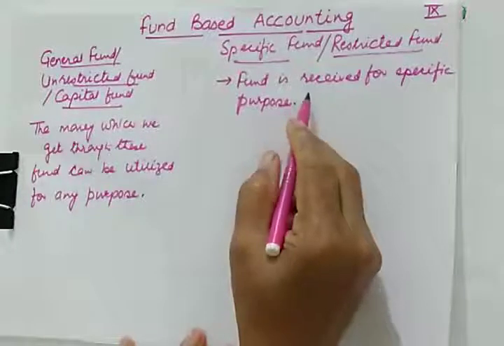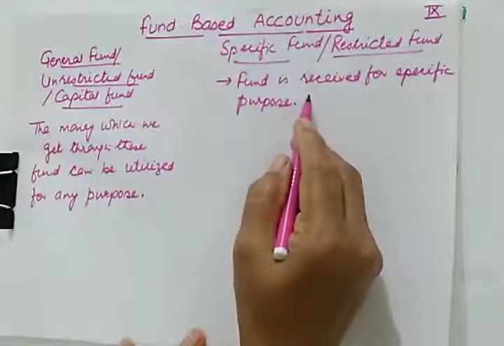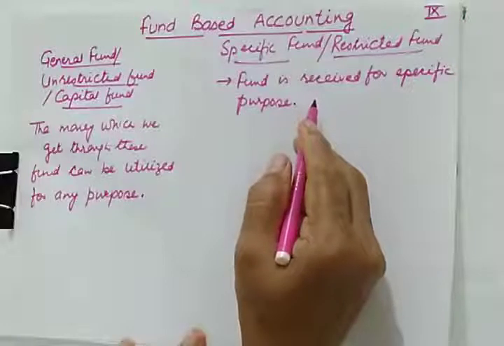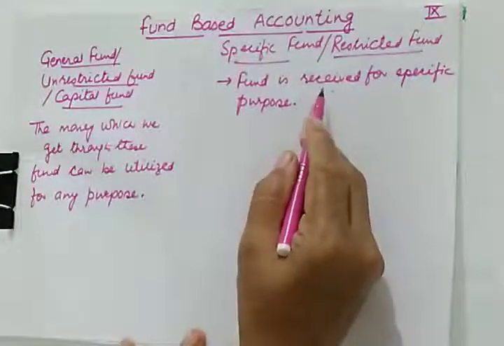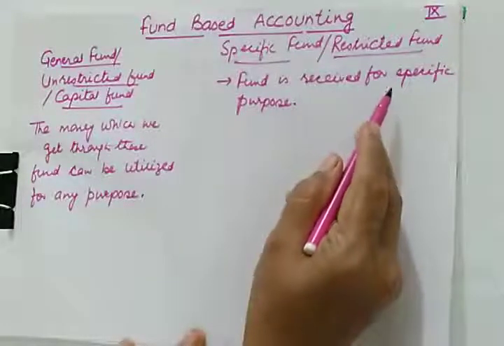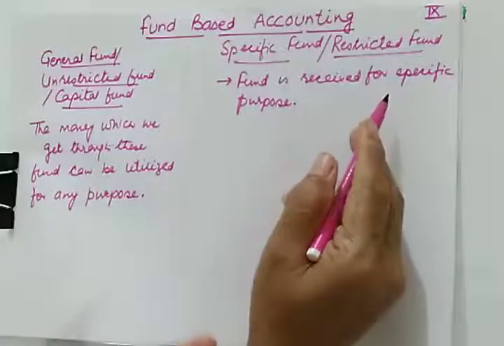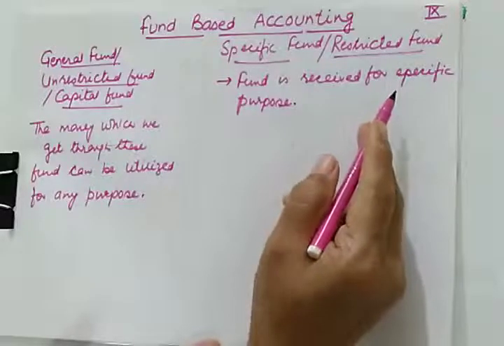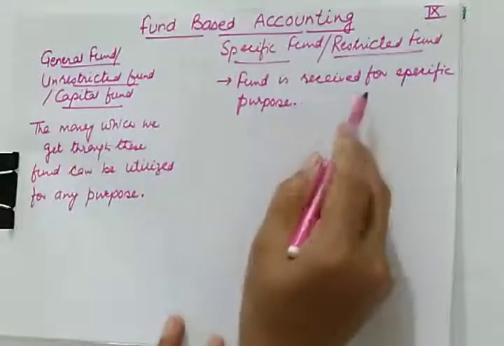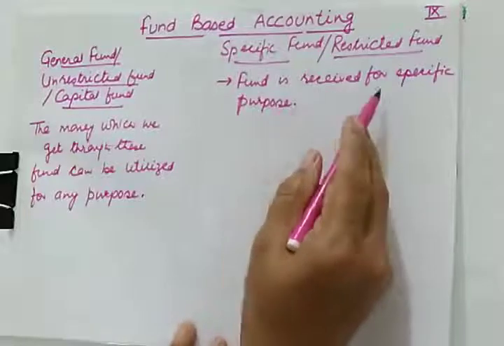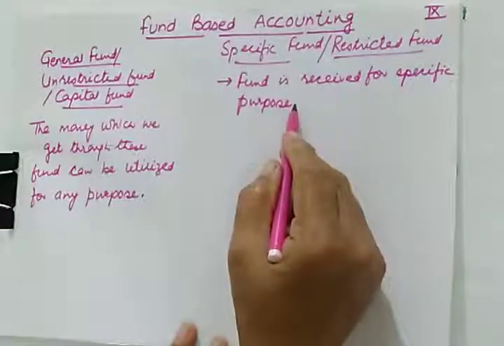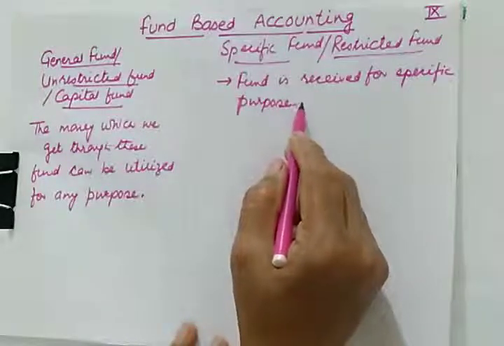For example, if you are receiving some fund for conducting a tournament, then it has to be used for conducting tournaments only. It cannot be used to buy books, or to purchase medicines, assets or furniture. It can only be used for the specific purpose which is defined in the fund.